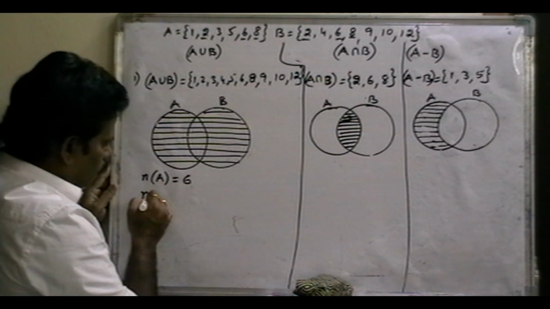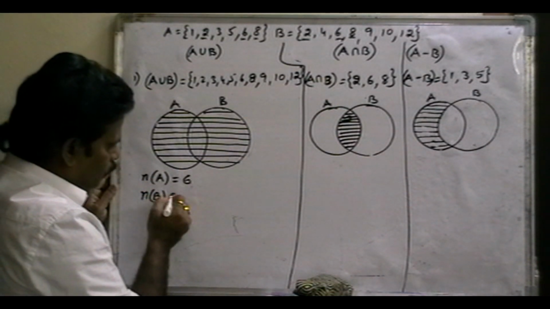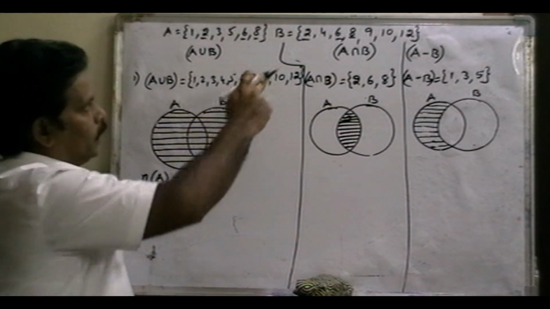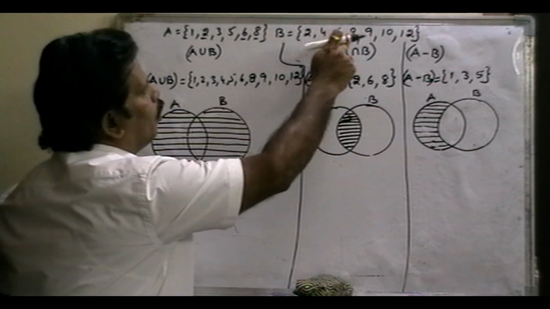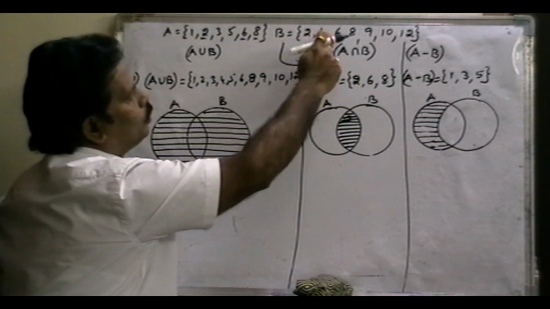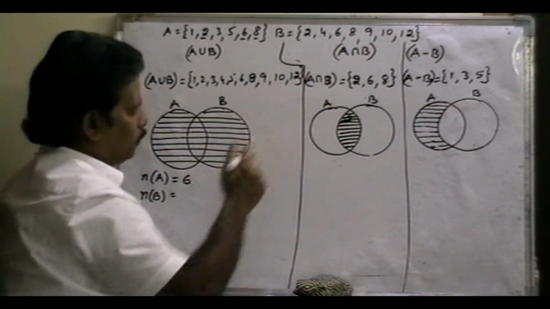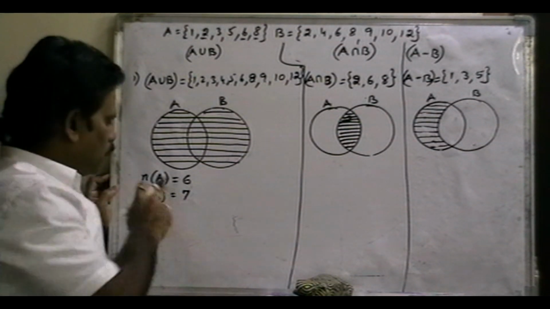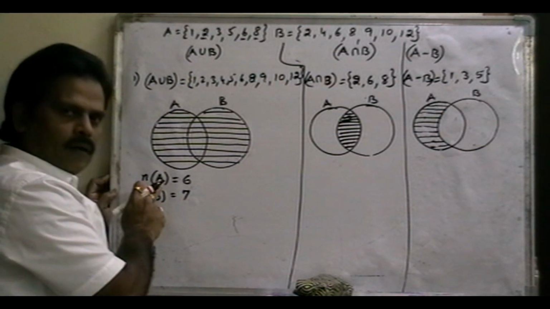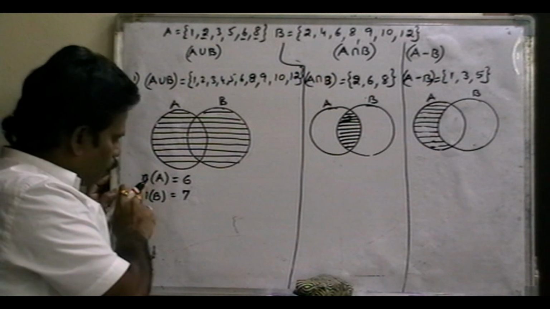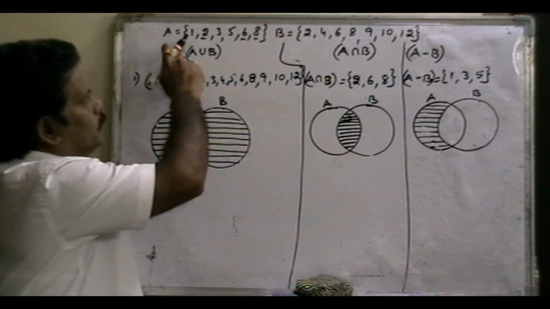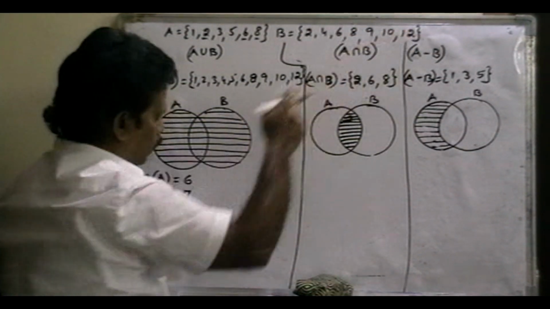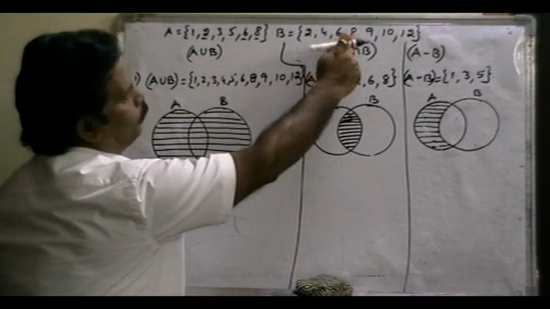In set B, the number of elements in B means the cardinal number of set B. In this set B, how many elements are there? 1, 2, 3, 4, 5, 6, 7. So 7 elements are there. Number of elements in A means n of A. Here in set A there are 6 elements, and in set B there are 7 elements.